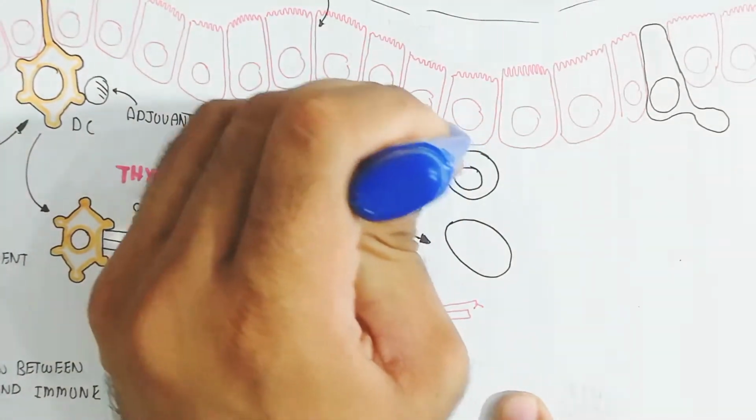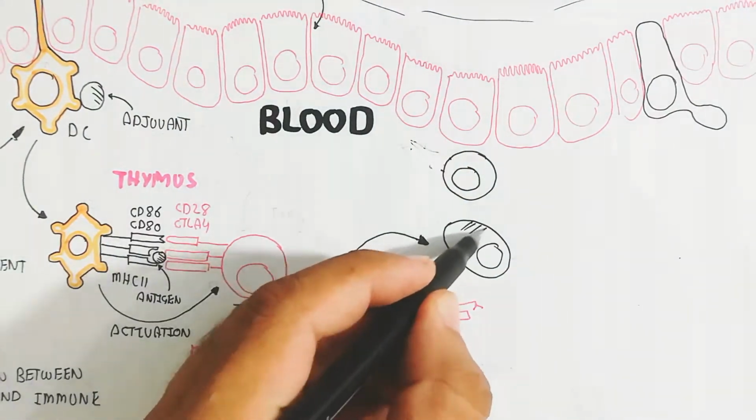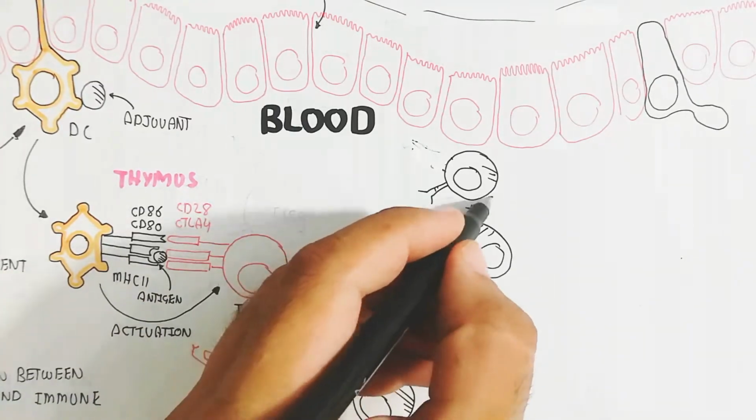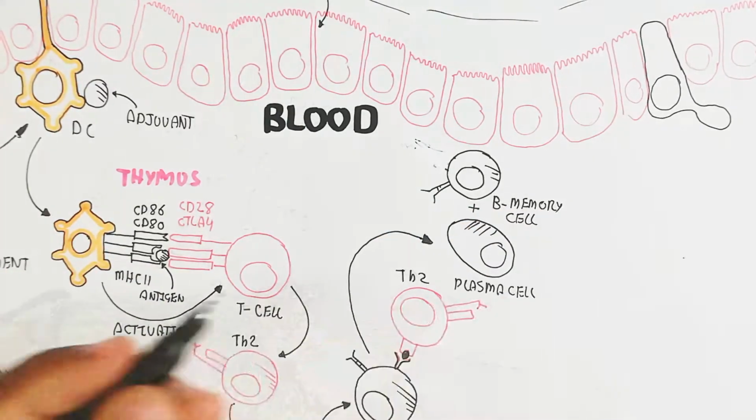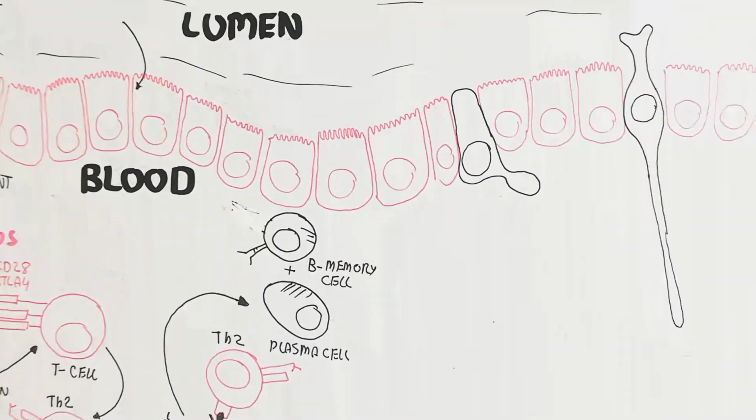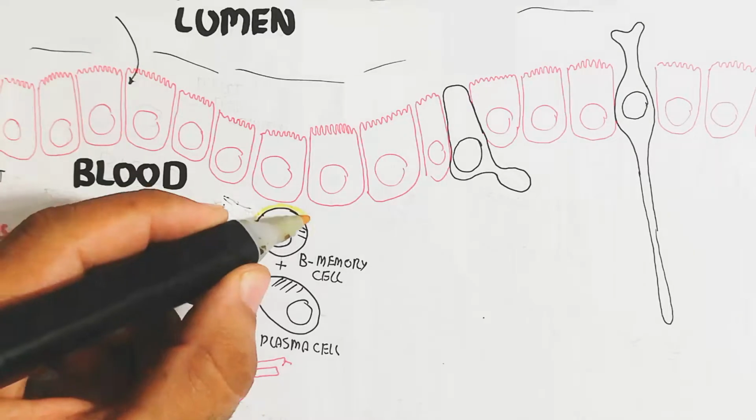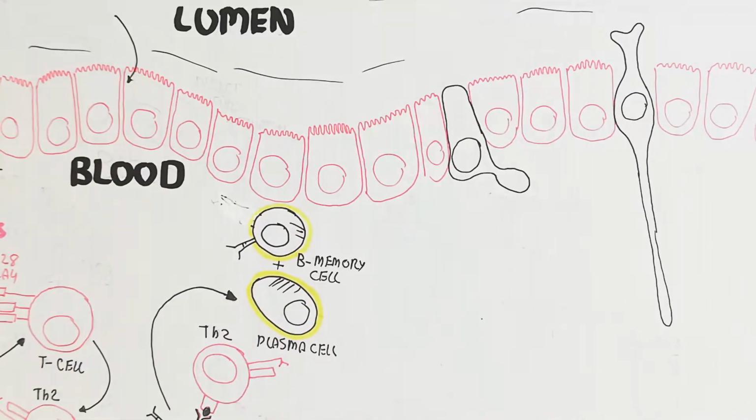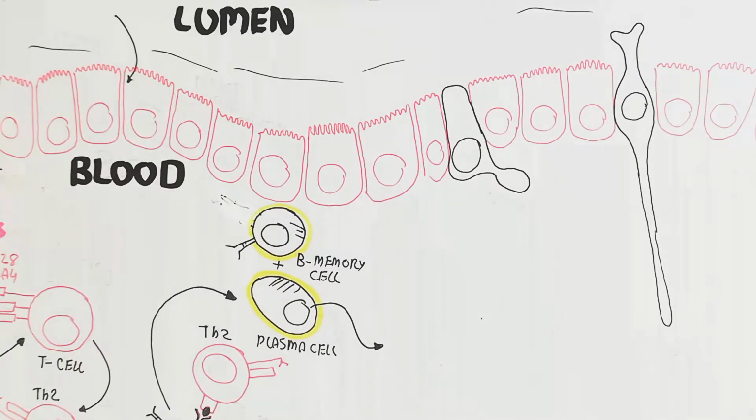In this way the plasma cell and the B memory cell will be produced. The B memory cell is used for long term antibody production with a quick response. After the first exposure to the peanut, the next exposure will lead to more allergy. So here is the plasma cell, which will produce the IgE antibody.